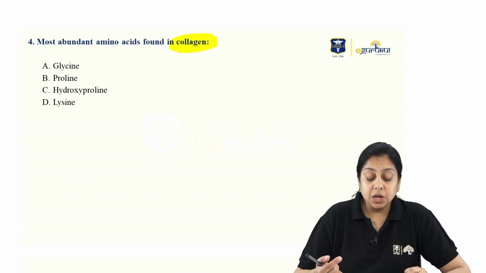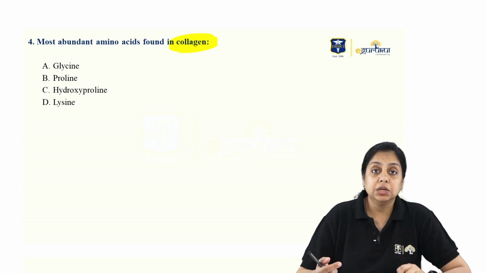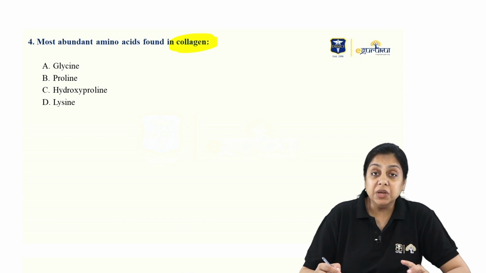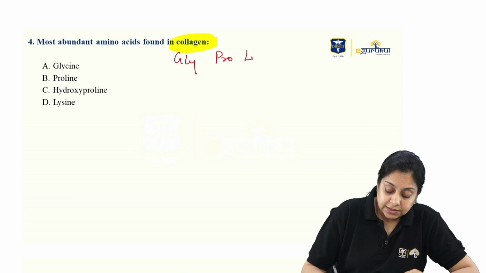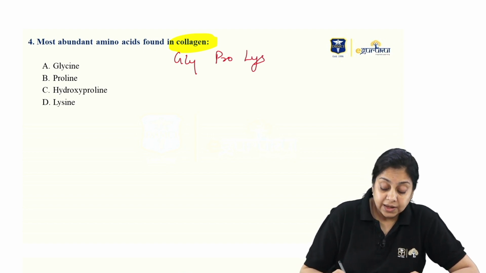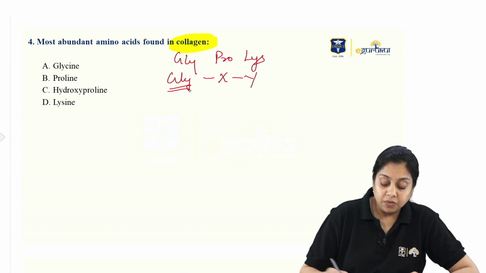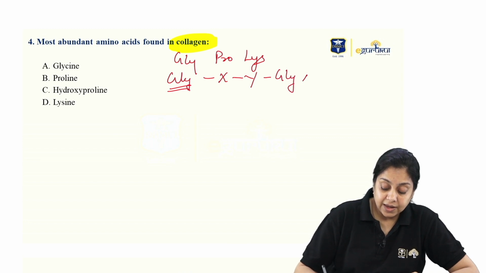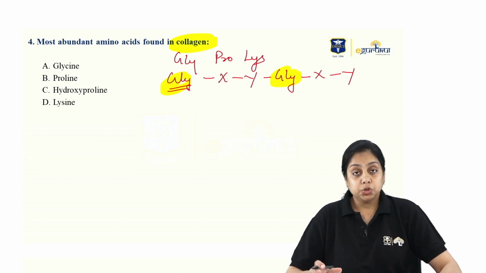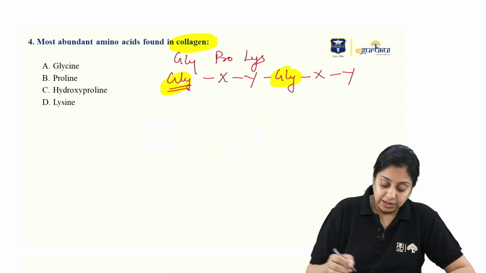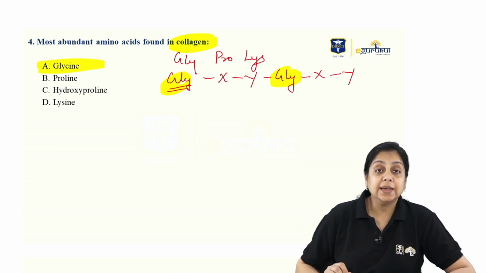In the collagen, majorly we talk about three amino acids: glycine, proline, lysine. Glycine is fixed all the time. If you can recall from the class, we always write Gly-X-Y, Gly-X-Y. So every third amino acid is glycine, that is fixed. So the most abundant amino acid found in the collagen is glycine, right?